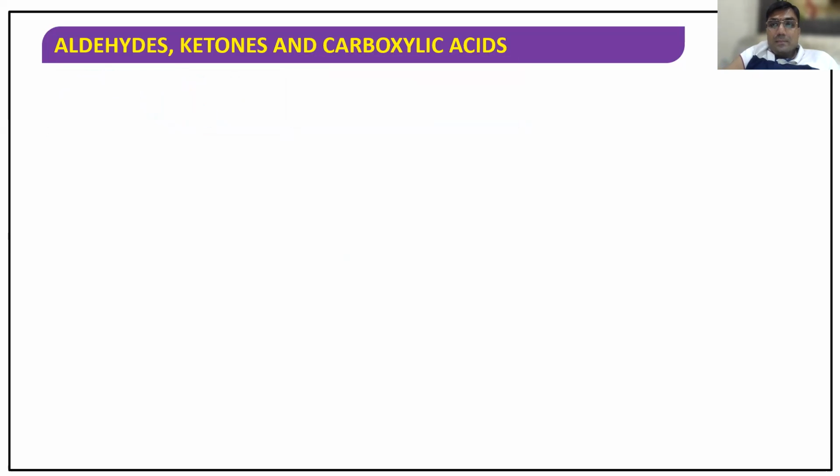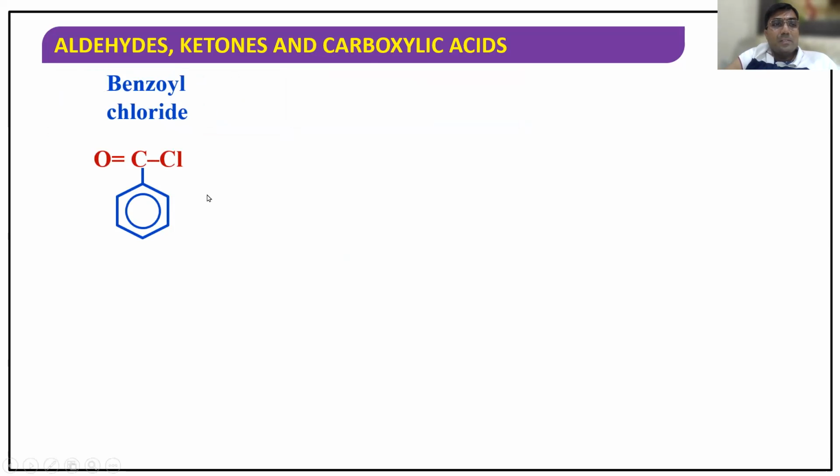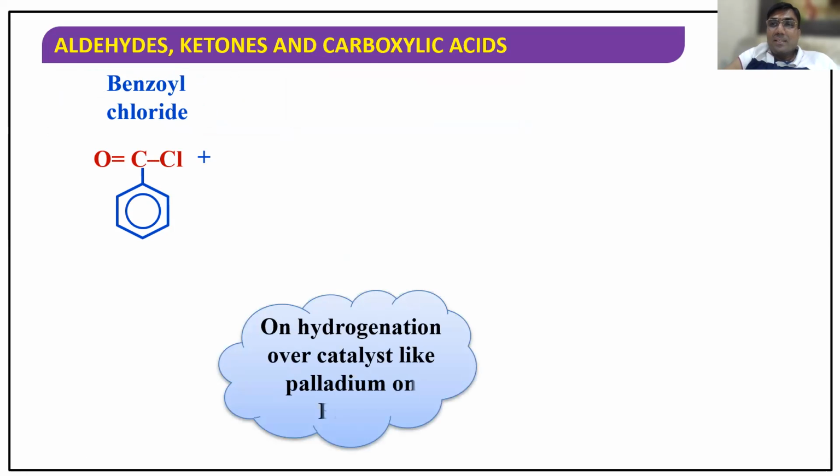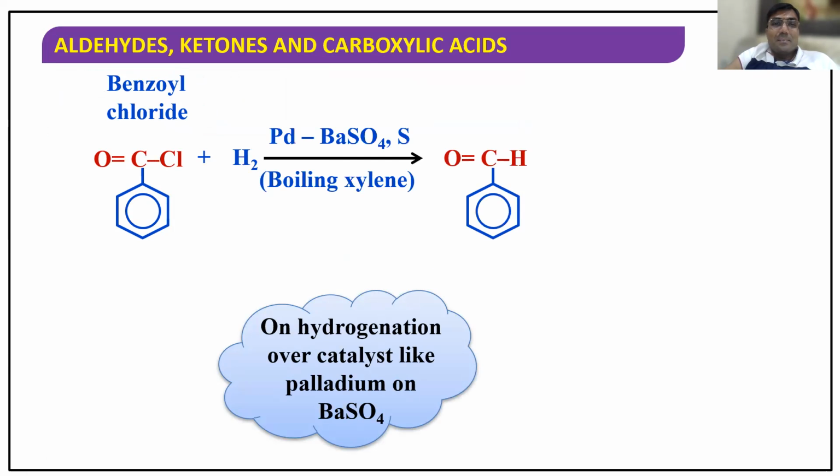With Rosenmund's reduction, benzoyl chloride you should take. Acyl halide, benzoyl chloride. H2, palladium BaSO4 in quinoline. What is that catalyst called? Lindlar's catalyst. The same catalyst you can use here. So you get aldehyde here. Very important. But here, be careful, you'll be in trouble.